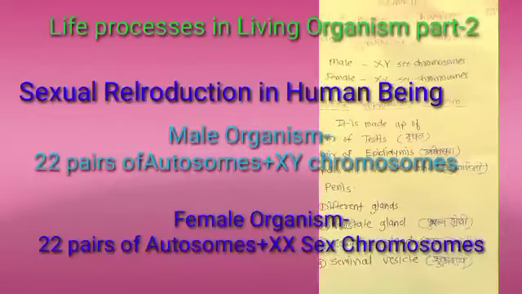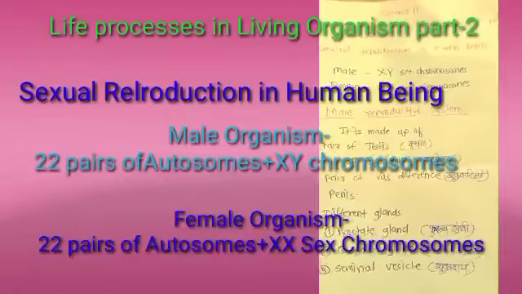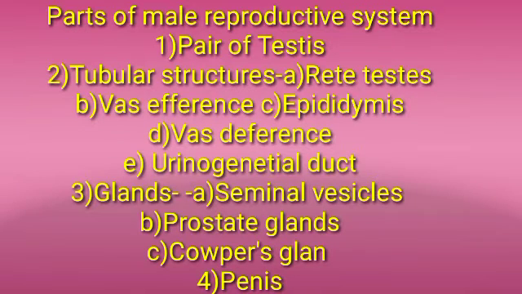Now we are going to study the male reproductive system and the female reproductive system. First we study the male reproductive system. The male reproductive system is made up of different organs. They are the pair of testes, testes म्हणजे वृषण, pair of epididymis, epididymis म्हणजे अधिवृषण, pair of vas deferens म्हणजे शुक्रवाहिनी, and penis. Different types of glands are present in the male reproductive system. They are the prostate gland, Cowper's gland, and seminal vesicles.